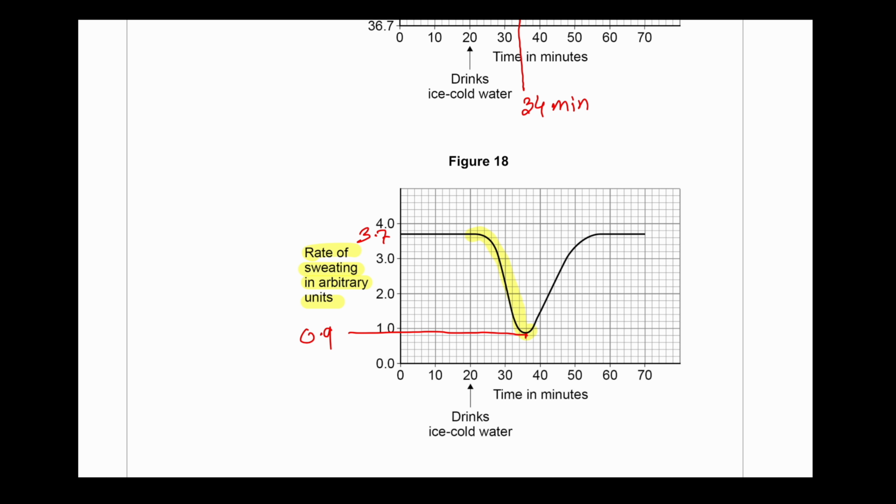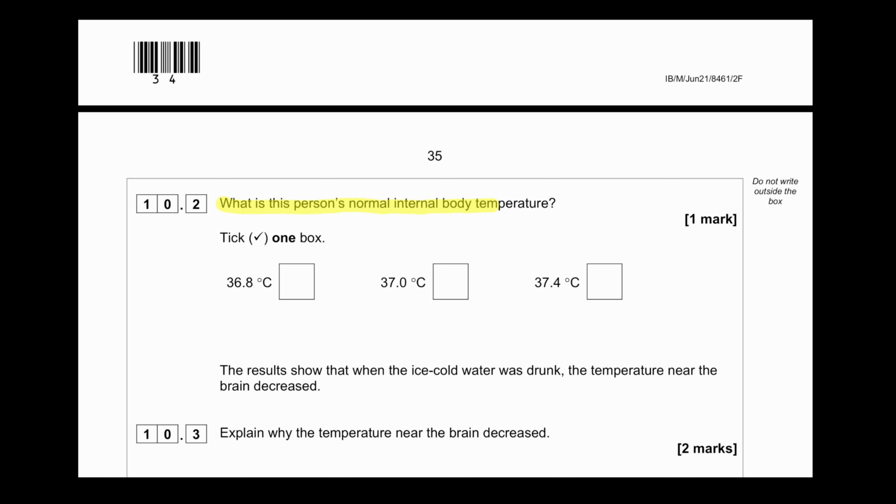And it happened at 36 minutes. And then it recovered back to the original level again. What is this person's normal internal body temperature? So the normal internal body temperature will be 37.4, read from the graph. The results show that when ice cold water was drunk, the temperature near the brain decreased.